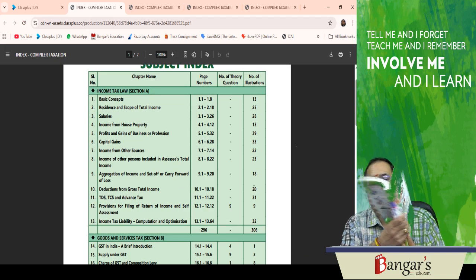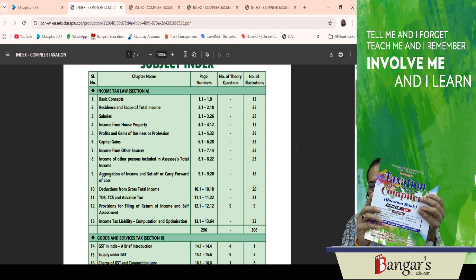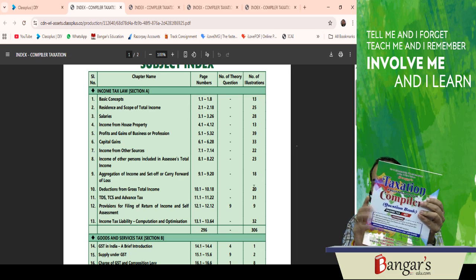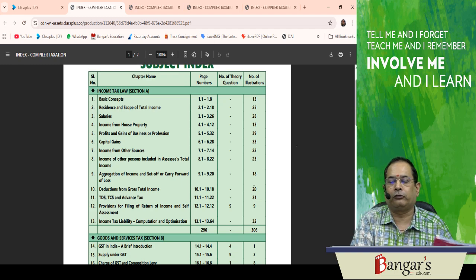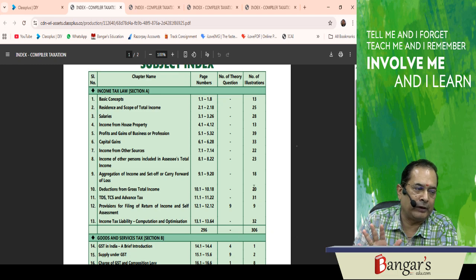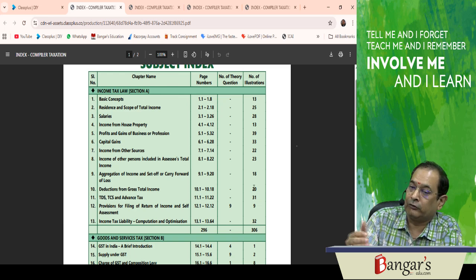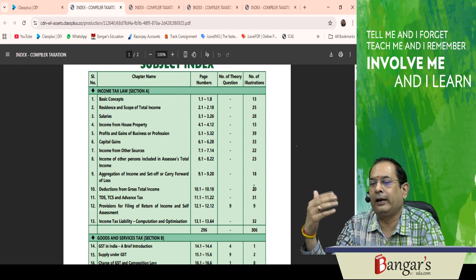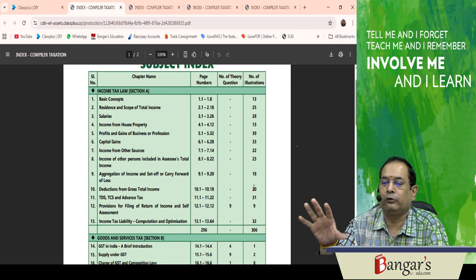This question bank is for the students who will be writing their examination in May 26 and September 26. So I assure you, when you go with the summary book and practice the questions with the question bank, definitely you will score exemption marks in the most difficult subject. That is, taxation is one of the most difficult subjects of the intermediate examination, because it covers both income tax and GST, and the paper level is day by day increasing. So all you have to do is practice these questions, and this will help you.